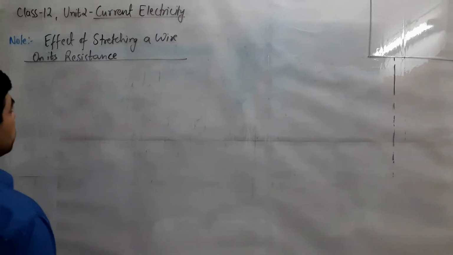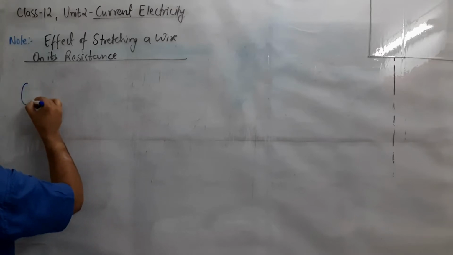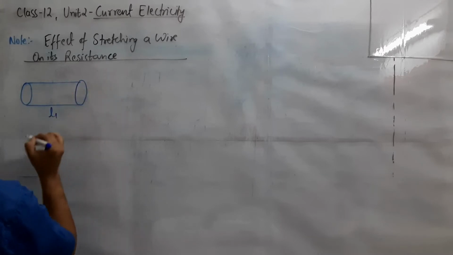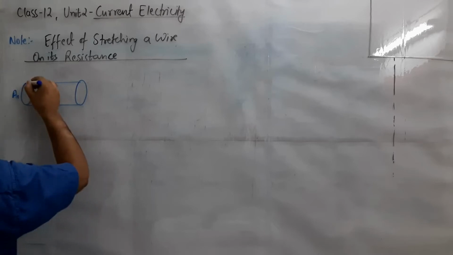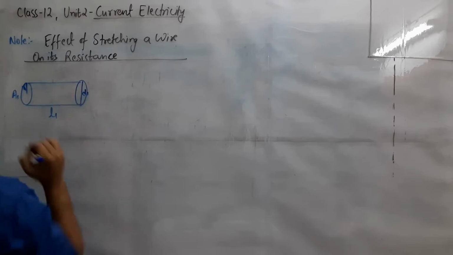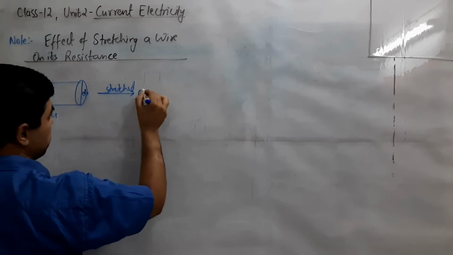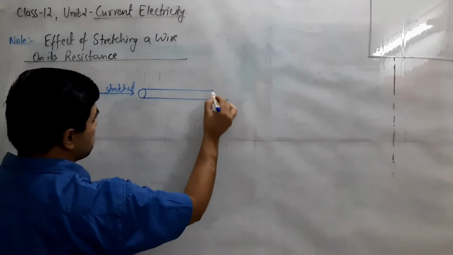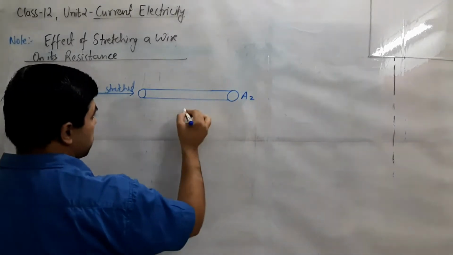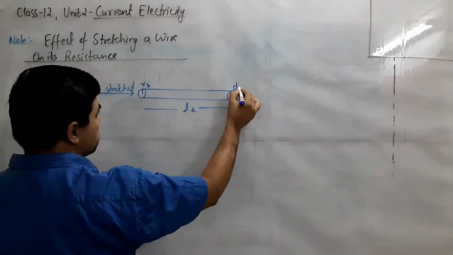For the effect of stretching a wire on its resistance, we assume a wire of certain length L1, and certain area of cross section A1, radius R1, or diameter D1. It is stretched and reformed. When it is stretched, obviously its length will increase and cross-section area will reduce. Area becomes A2, length becomes L2, radius becomes R2 and diameter becomes D2.